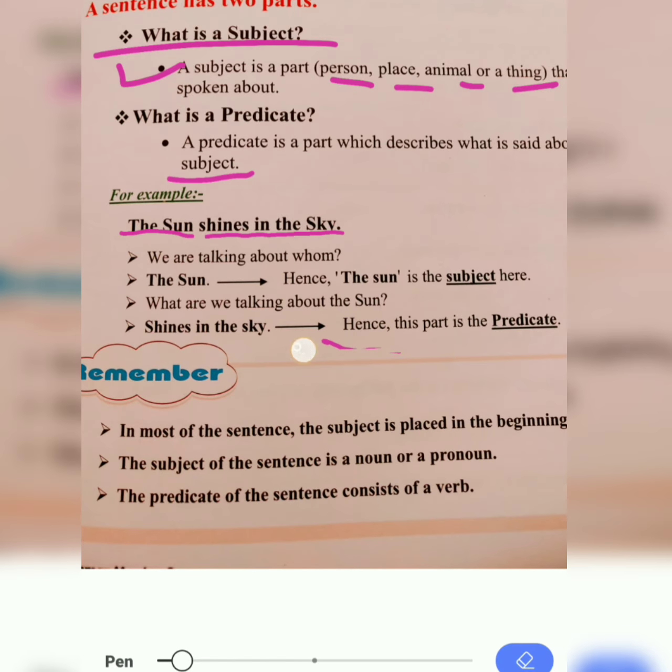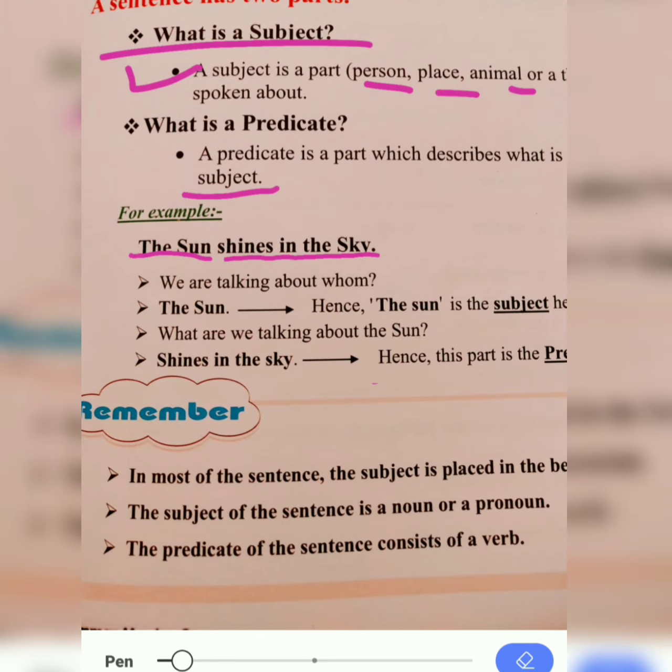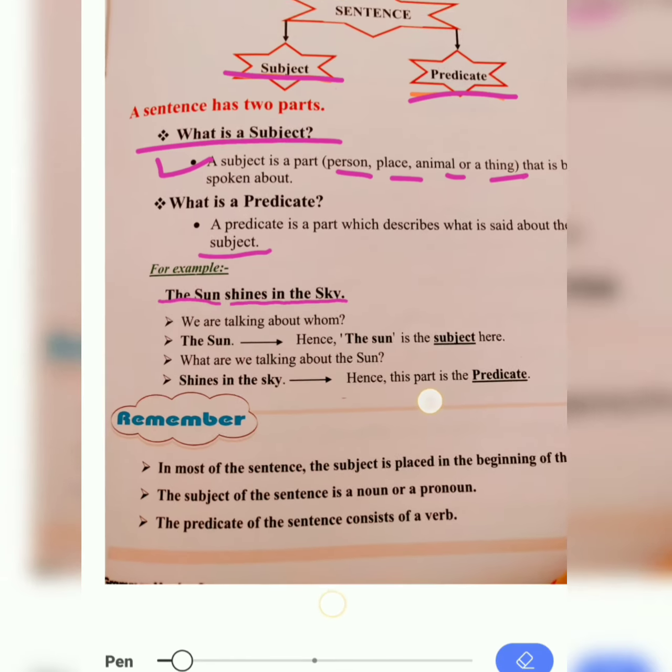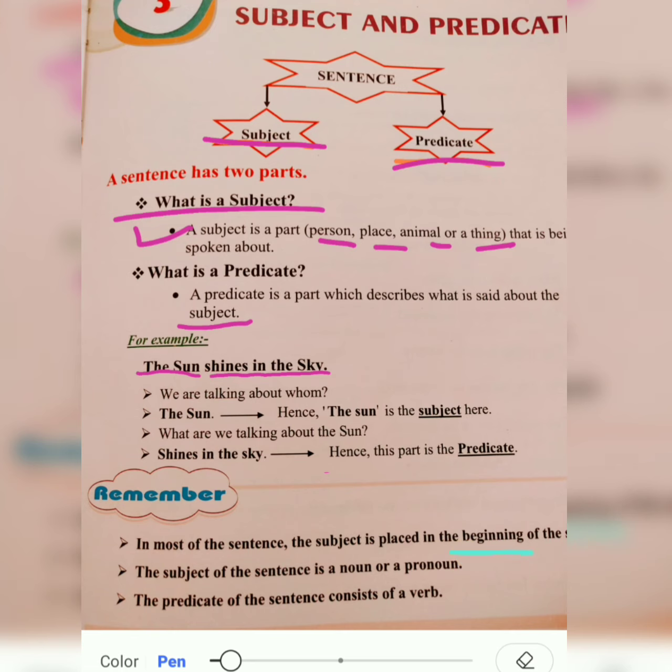In most sentences, the subject is placed in the beginning. Mostly you can see the subject in the beginning. The subject of the sentence is a noun or pronoun. And the predicate of a sentence consists of a verb. And how can we identify the predicate? When after the subject, the noun or pronoun, there is a verb, any verb, main verb or any helping verb, auxiliary verb or modals, we can separate the predicate part from that side. Okay, dear students, now we will clear it more with some examples.